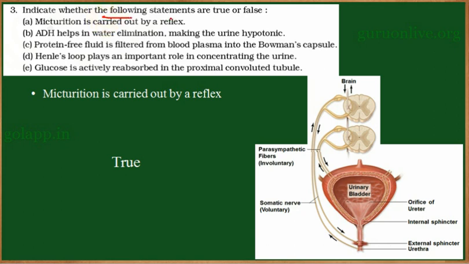Indicate whether the following statements are true or false. So students, here is a set of statements. Now let us learn whether these statements are true or false. The first one is: micturition is carried out by a reflex.